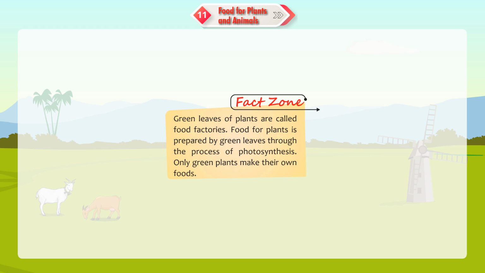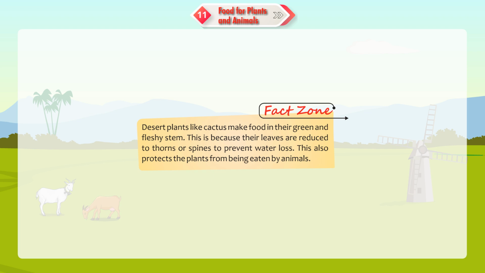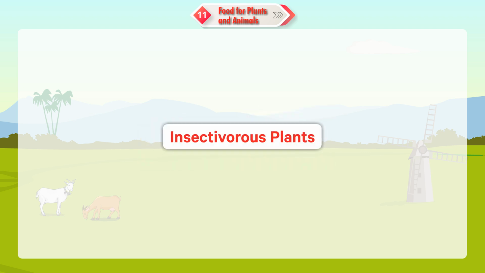Green leaves of plants are called food factories. Food for plants is prepared by green leaves through the process of photosynthesis. Only green plants make their own food. Fun fact: desert plants like cactus make food in their green and fleshy stem. This is because their leaves are reduced to thorns or spines to prevent water loss. This also protects the plants from being eaten by animals.